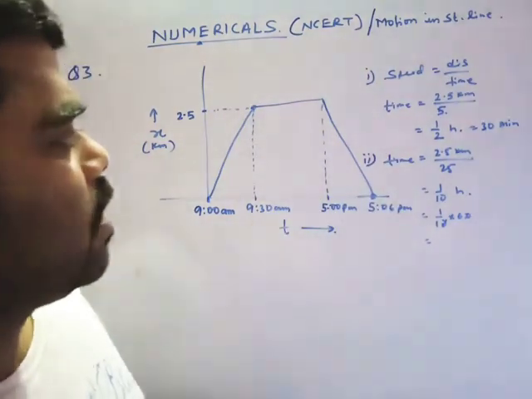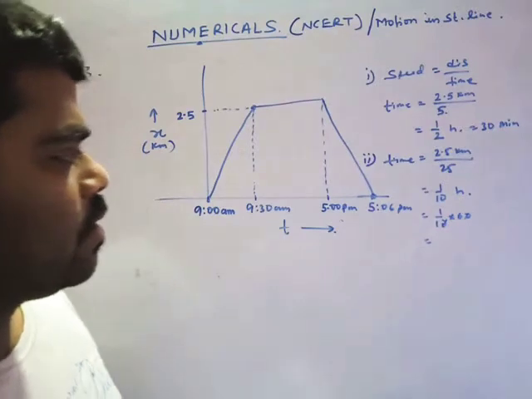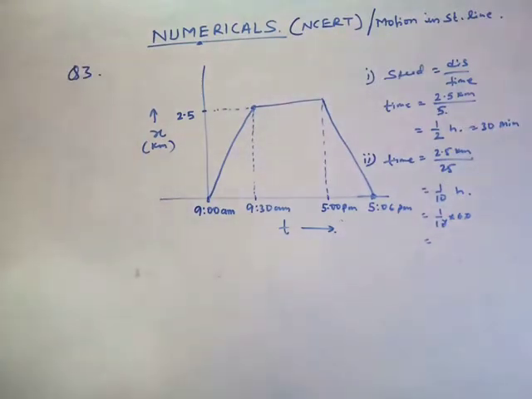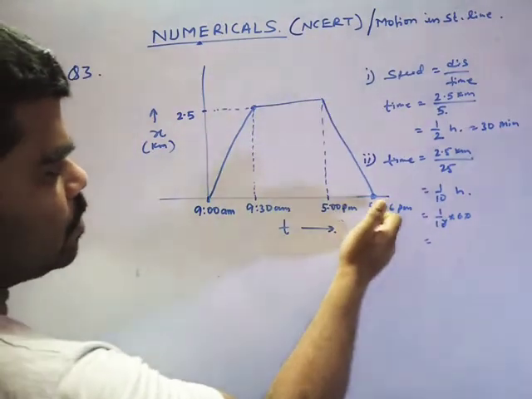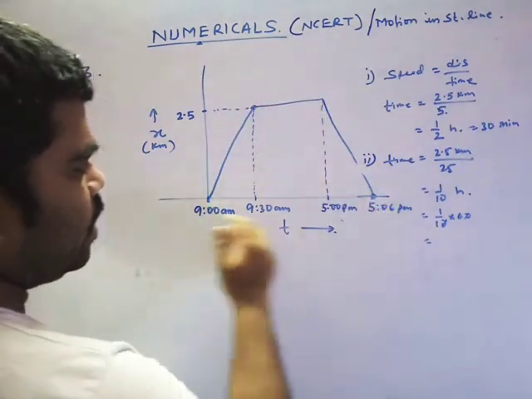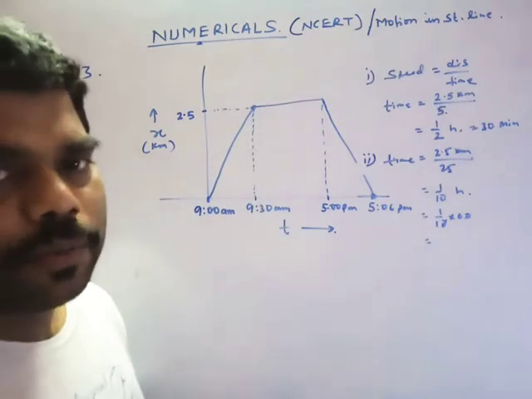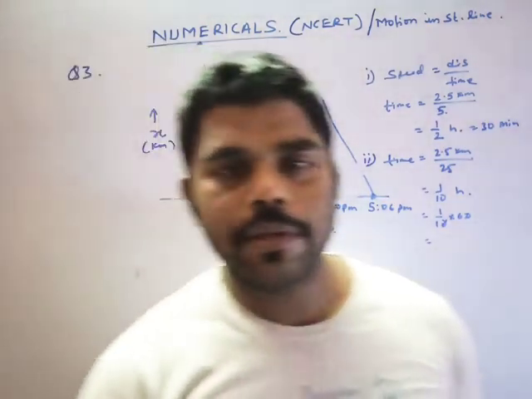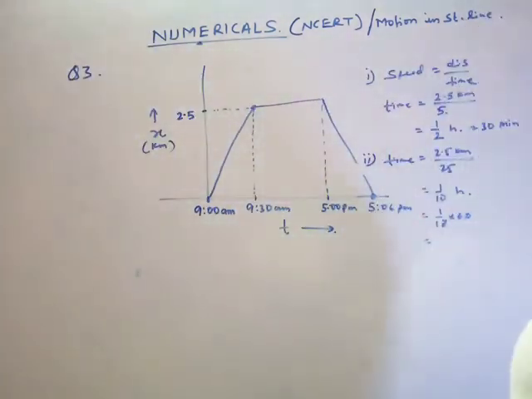So this is a graph which simply indicates that the distance first increased, then stayed the same, then decreased as she reached home. So overall the displacement becomes zero because she reached home. Is it right? That was question number 3. Okay.